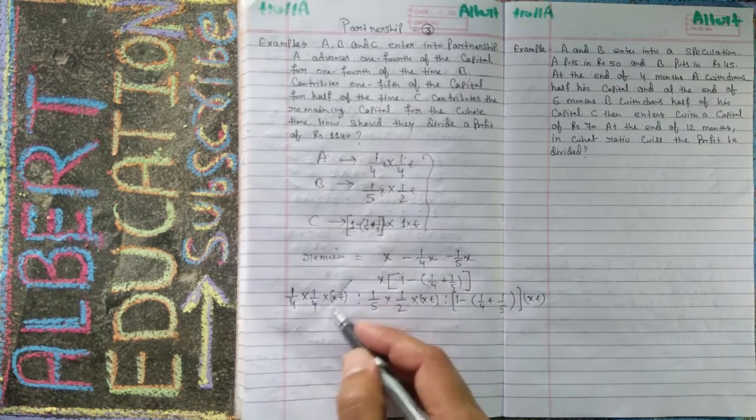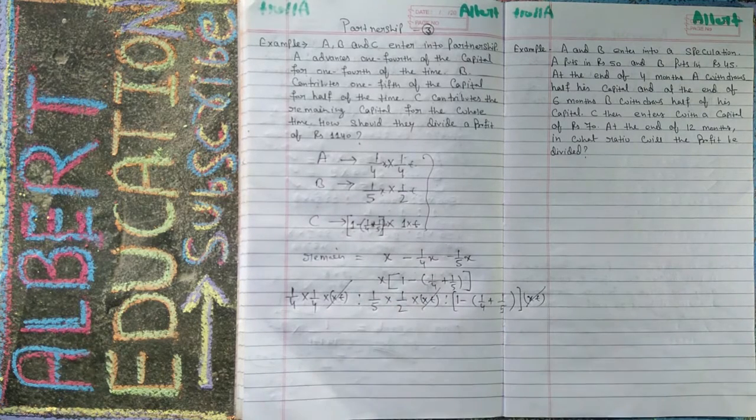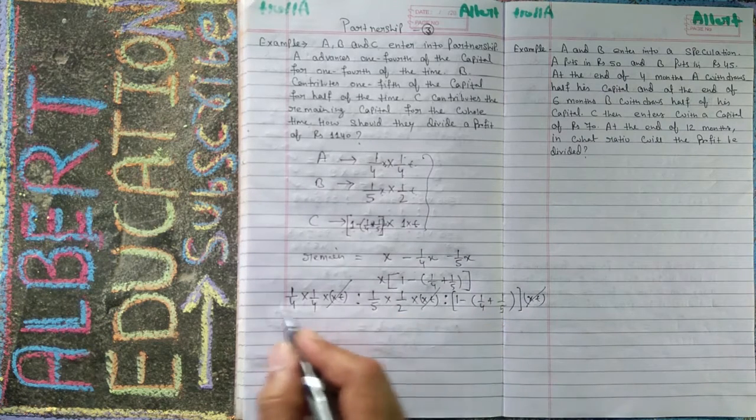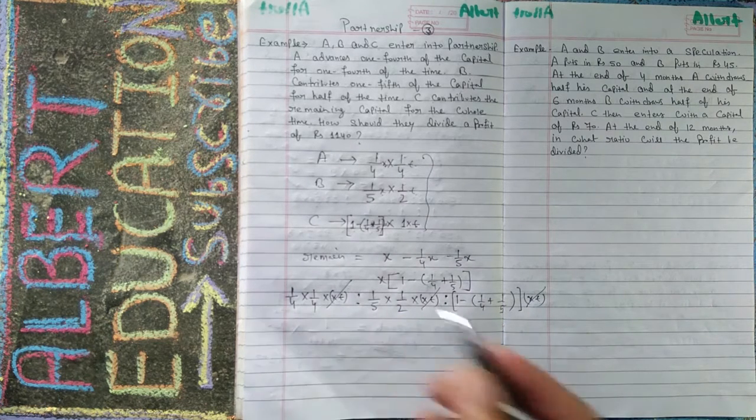Then xt and xt will all cancel because this is a ratio. Now you can calculate.